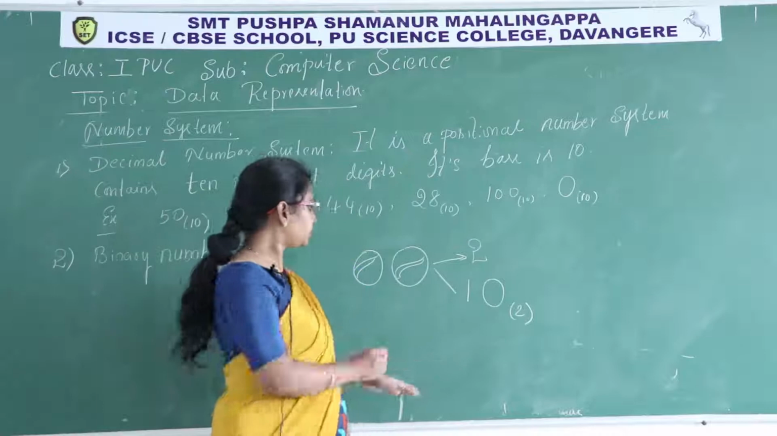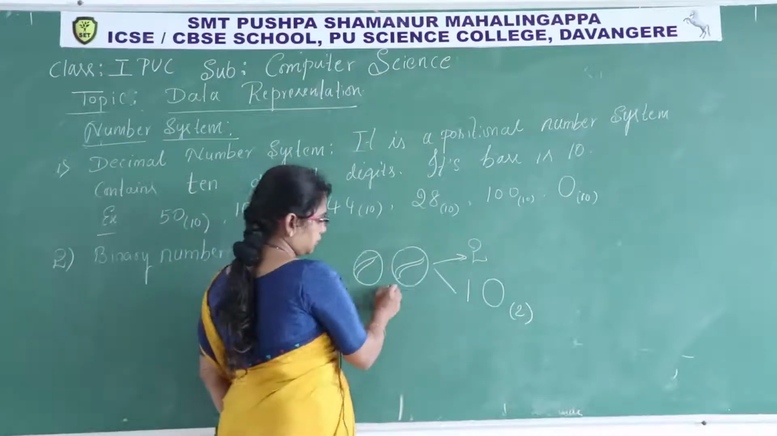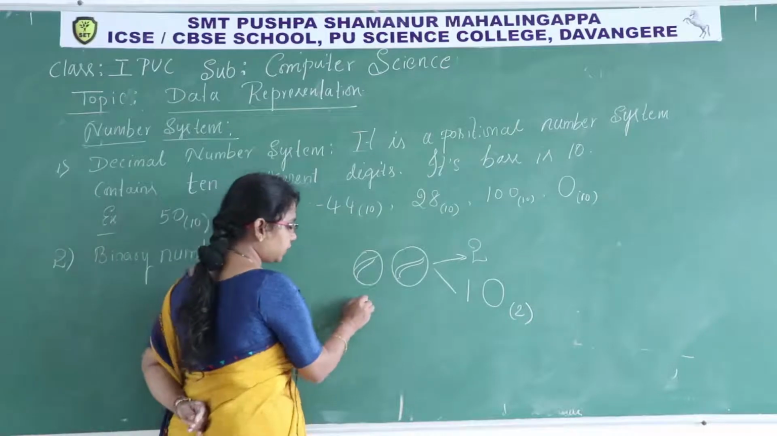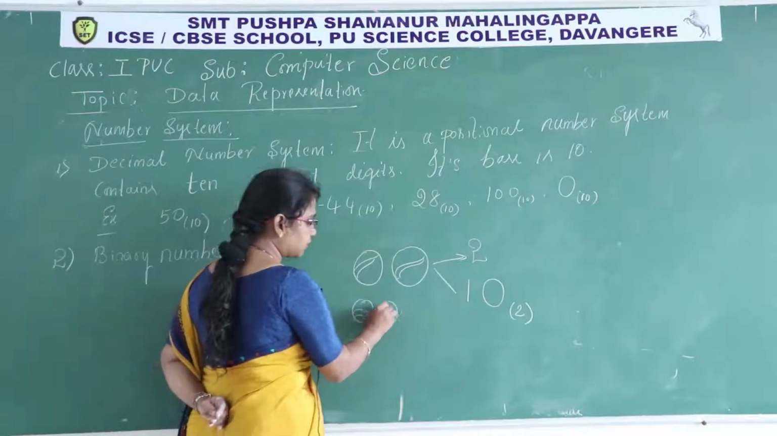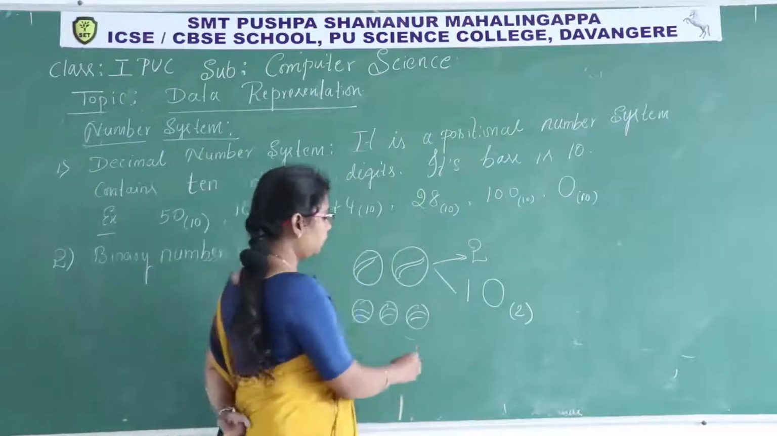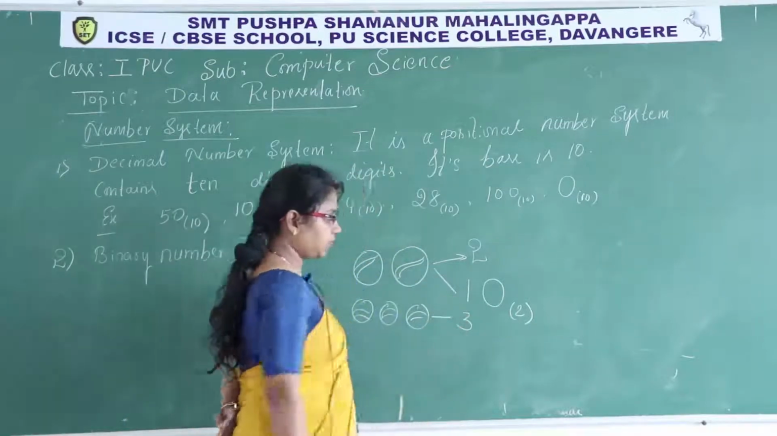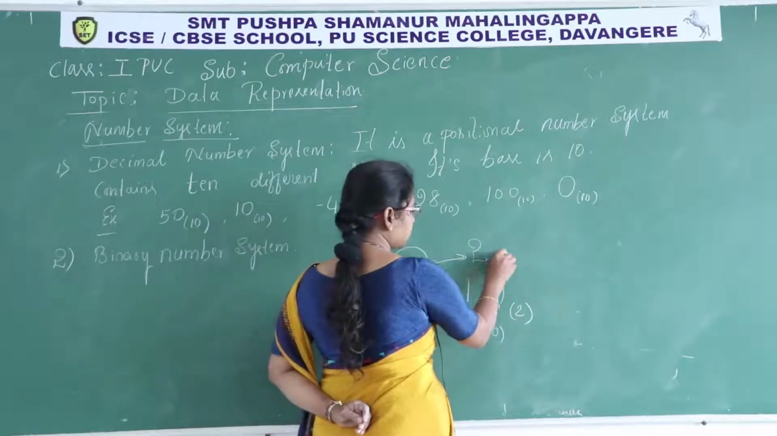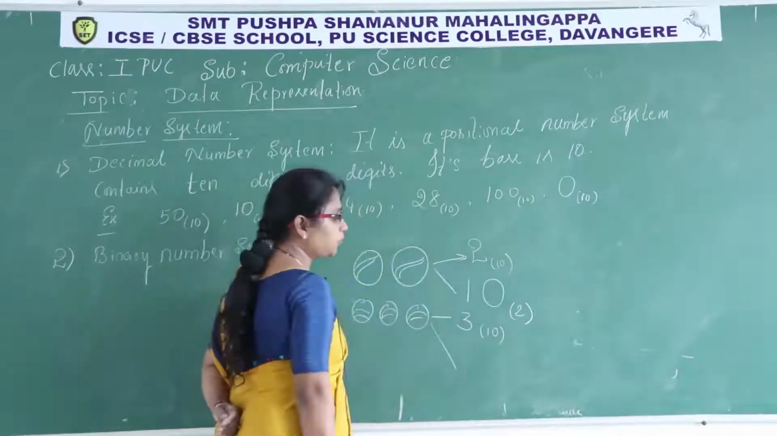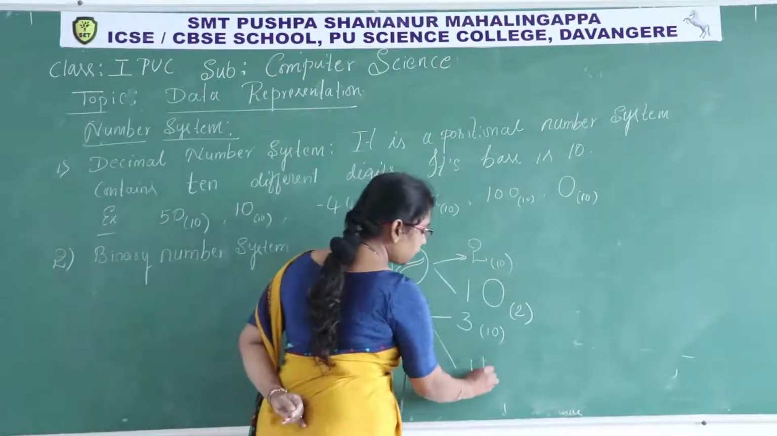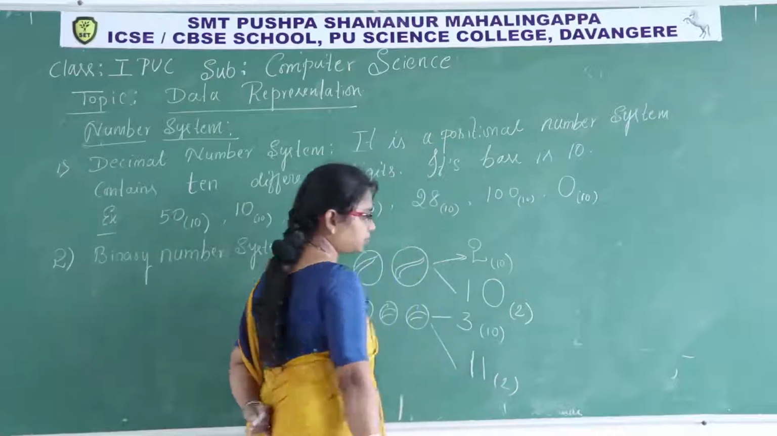If I want to figure out 3, we have 3 balls here. How to write 3 in decimal? How to represent 3? So we must write base 10 here. The same quantity, how to write in the binary number system? 1, 1 base 2.